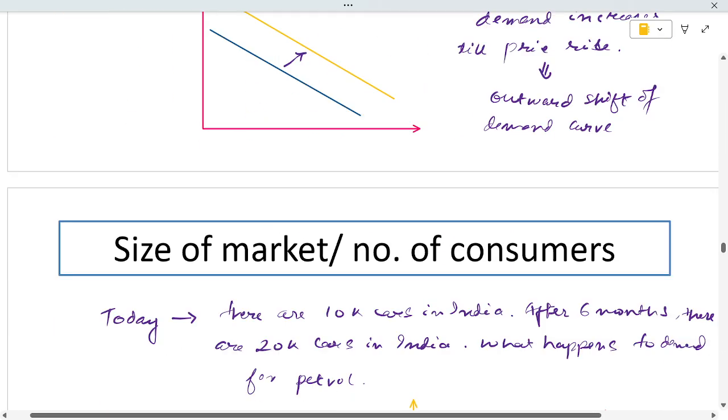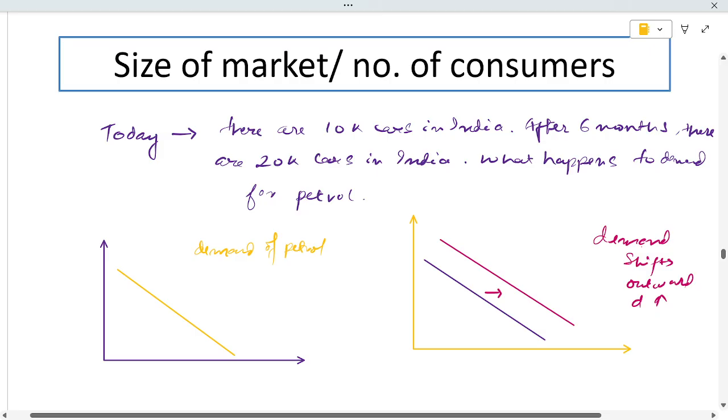Ko gyan tari busbo. Then size of market or number of consumers magi impact si yang ko today akoina assume tawrasi today there are lising tara car lising tara India the lake after 6 months there will be 20,000 car in India let's assume this. What happens to the demand for petrol? Outward shift from lakani consider this.